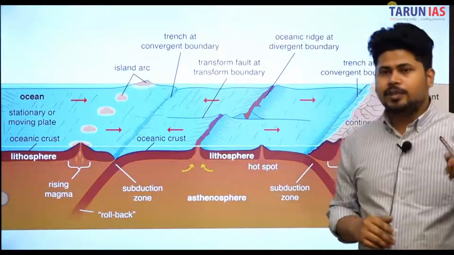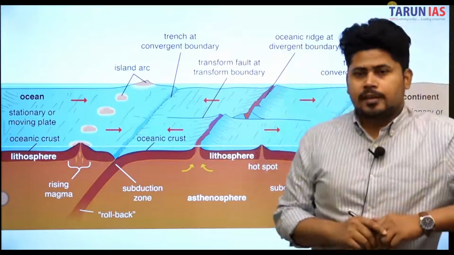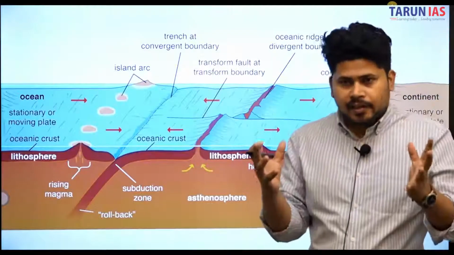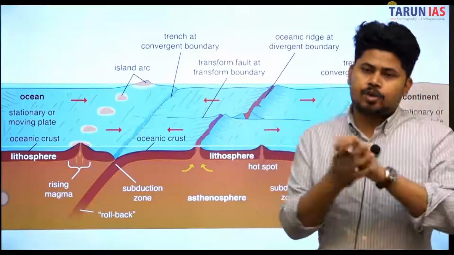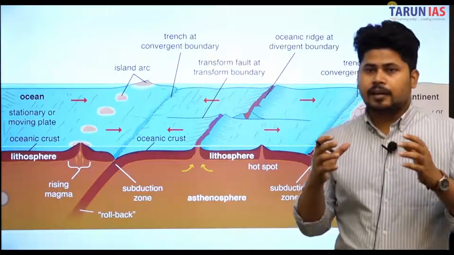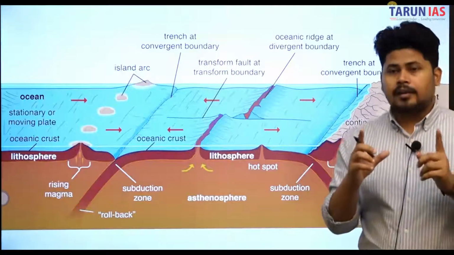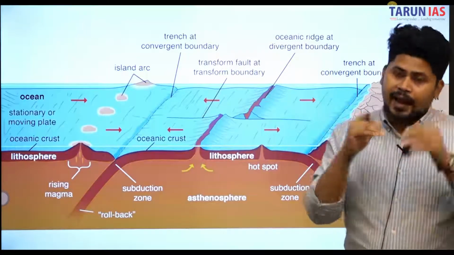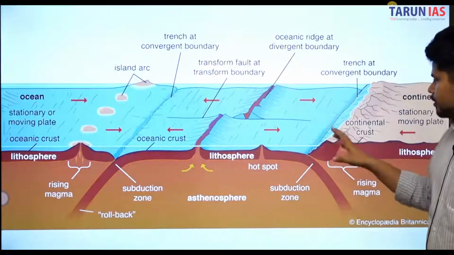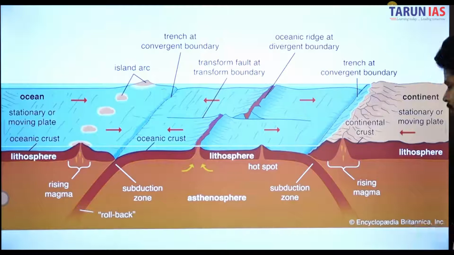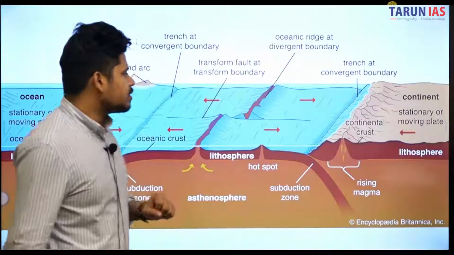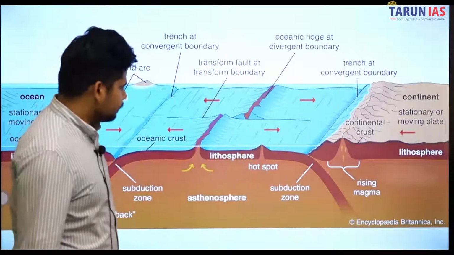अब यहाँ पे एक major confusion जो students को होता है कि सर convergent boundaries are formed between only मतलब एक continental crust, मतलब continental plate and एक oceanic plate. That is not true. A convergent plate can be between a continental plate and a continental plate, and a continental plate and an oceanic plate. Okay? It is very important to remember, and this is a very important diagram. I took it from Encyclopedia Britannica. You can look it up on your own devices. You'll love this very much.